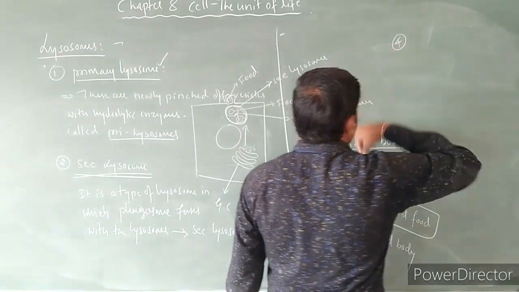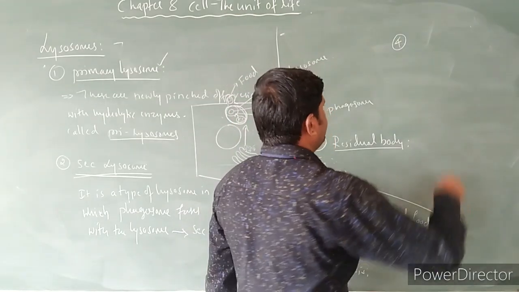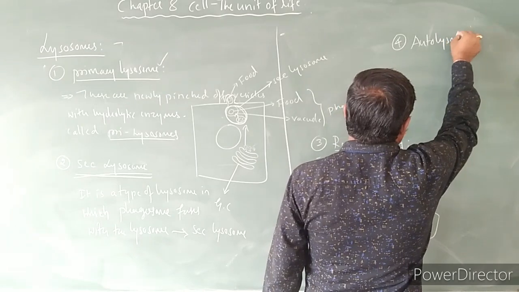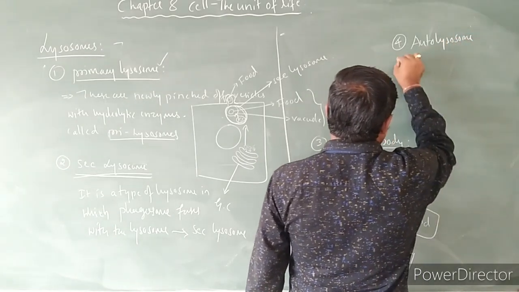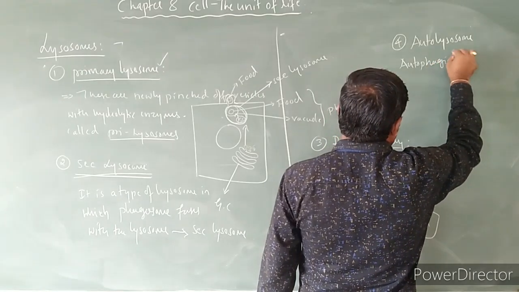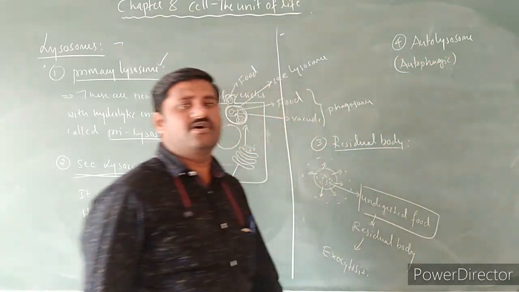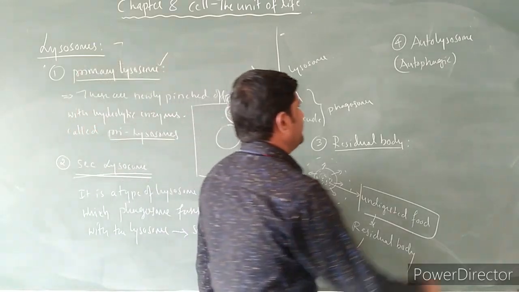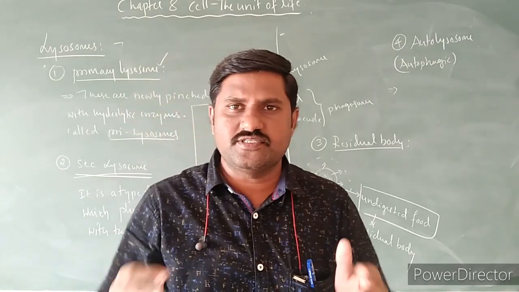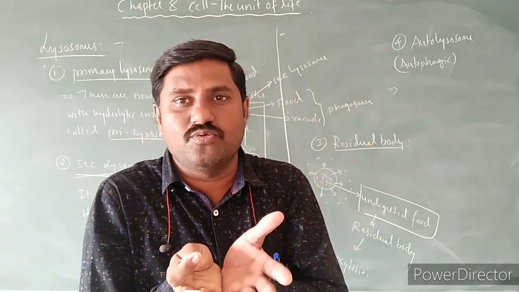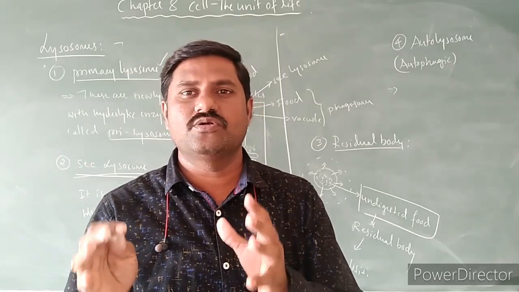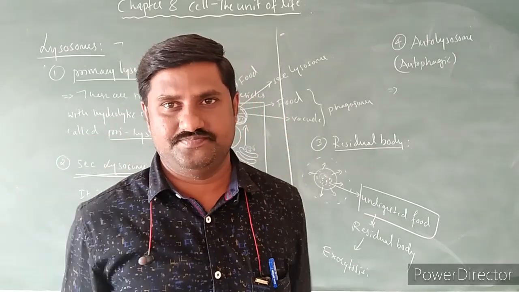And the fourth type, what is the fourth type? A very interesting one. The autolysosome, also called the autophagic lysosome. Why is it called so? Because, see here, some of the primary lysosomes gather themselves around the worn out cell organelles, the worn out ingredients of the cell.